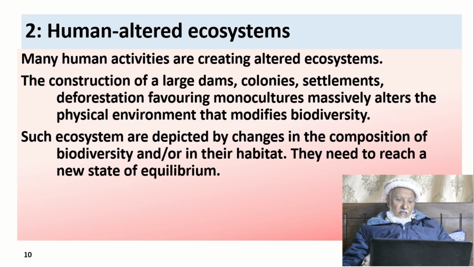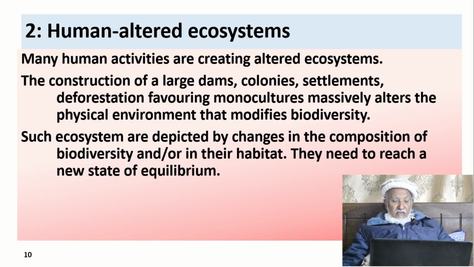The second category, according to Dr. Jaime, is the human altered ecosystem. As the name indicates, these ecosystems have been disturbed, modified, and altered by human activities. Many human activities are creating altered ecosystems.